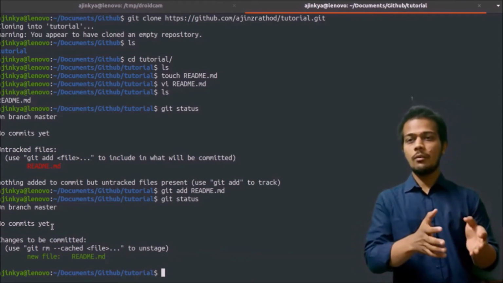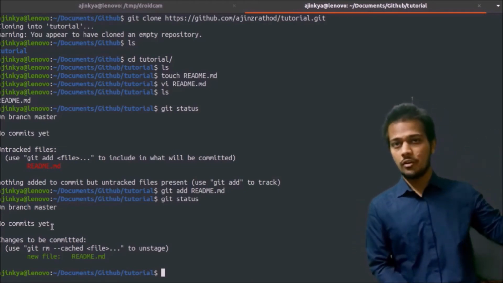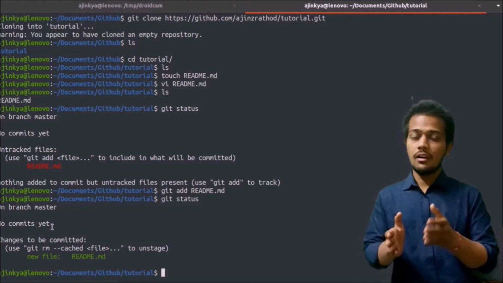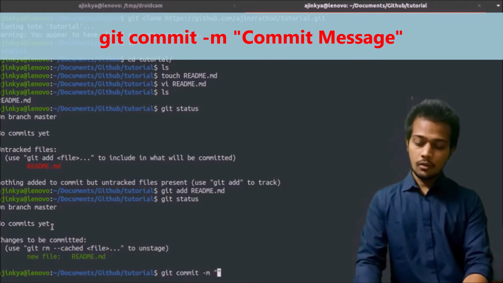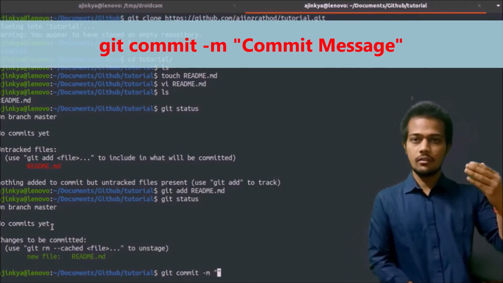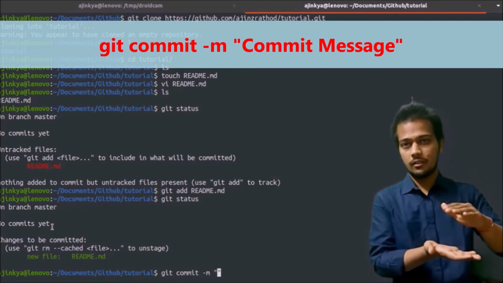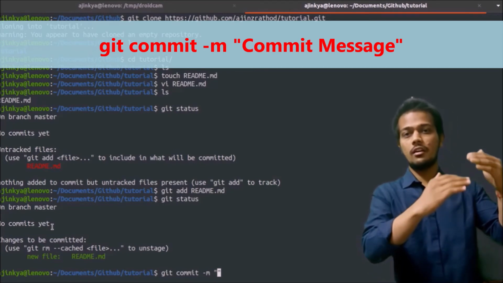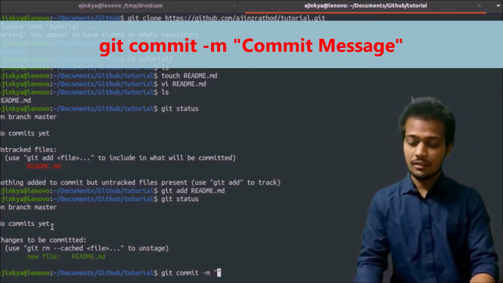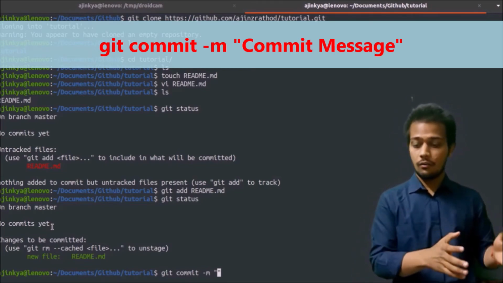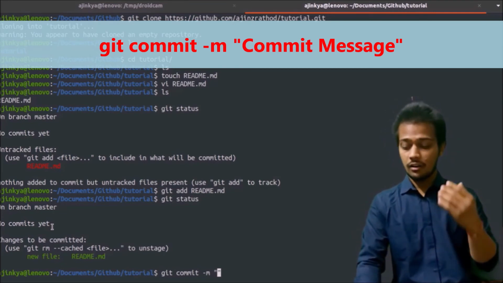So whenever you say that you have added the file, that means it has just been staged, but it has not been added to the repository. So you have to write another command named git commit. So git commit -m. You create multiple commits on the repository. Whenever you add a certain feature, you commit, and whenever you add another feature, you commit again, or whenever you delete some features, you will again write commit. And we write the -m flag, -m for message, so that you can identify what you have done. So we can write that we have created a project and we have created a readme file.